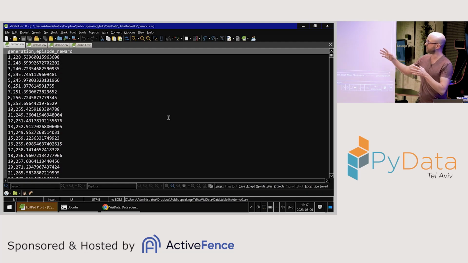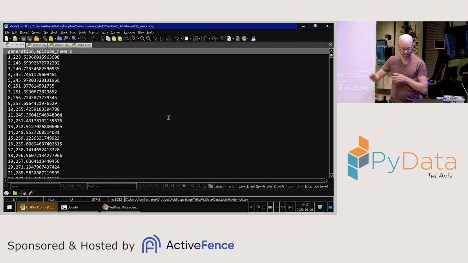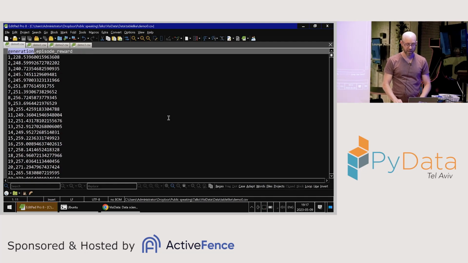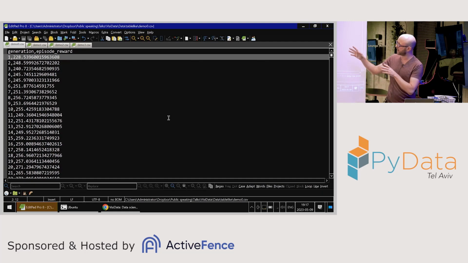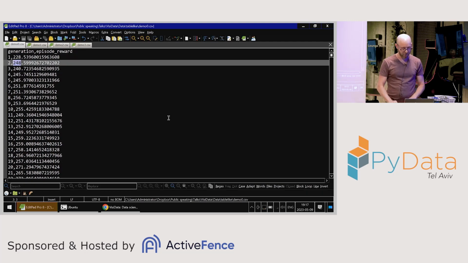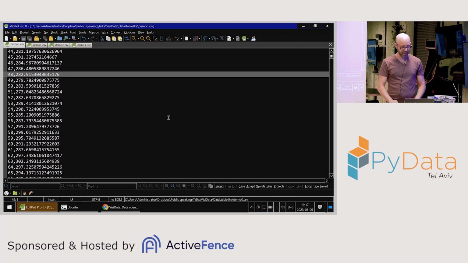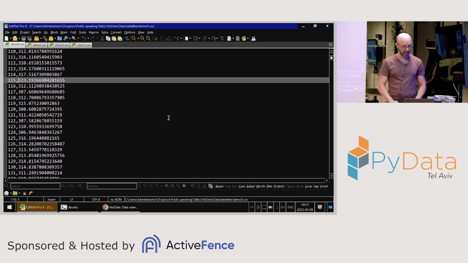Okay, so this is an example of a data file that I might use from an experiment. It's a CSV, and I have two columns: a generation, meaning a generation of training, and the reward for each episode. When I look at this file, I can kind of see what happens. At the beginning of the training, they get 230 or 250 points, and then they train. If I scroll down, I see they get 282, 300 points, and I can see that they're improving. Gradually, I want to see what happens in the experiments.